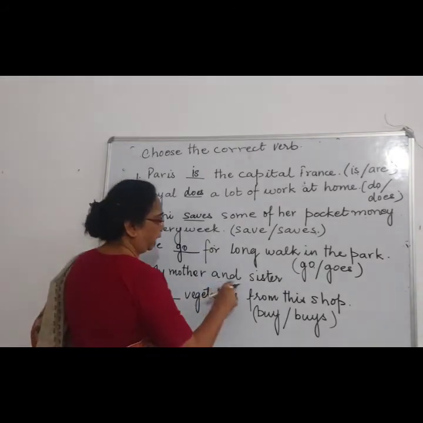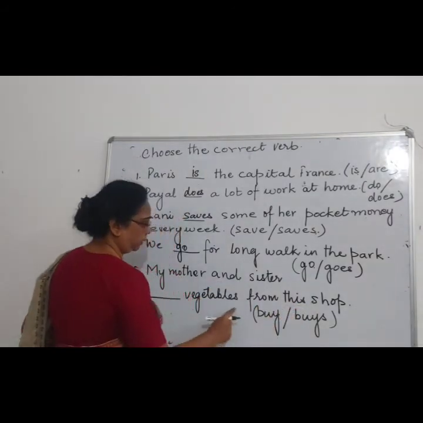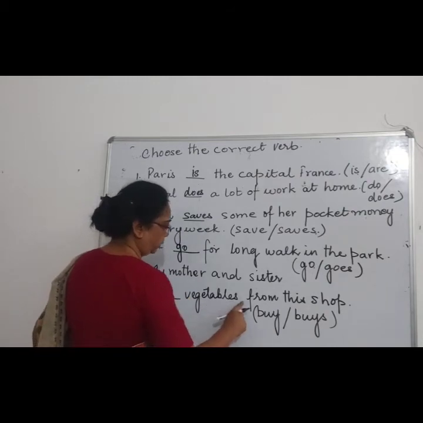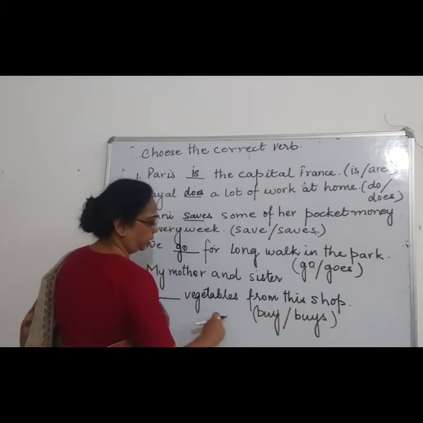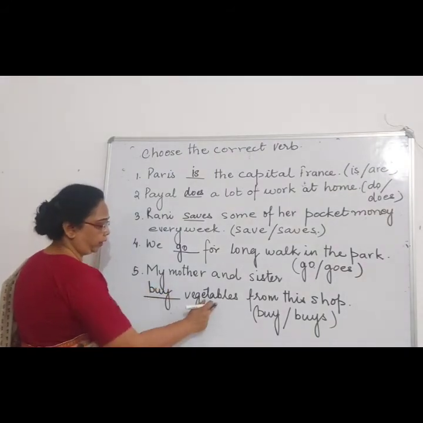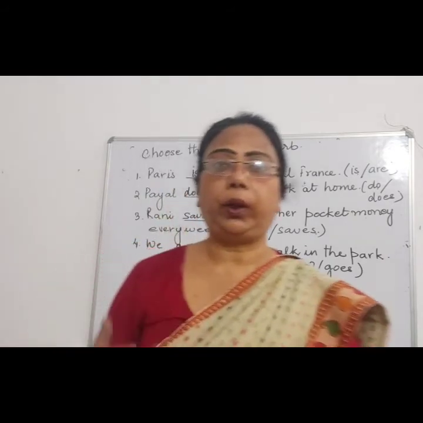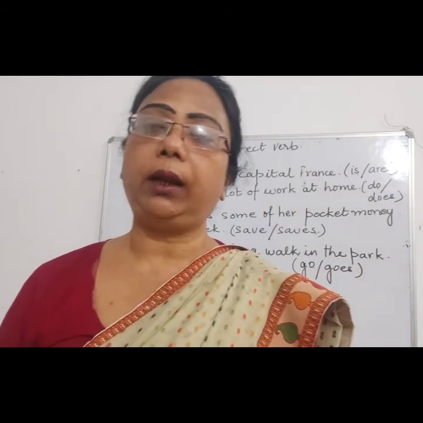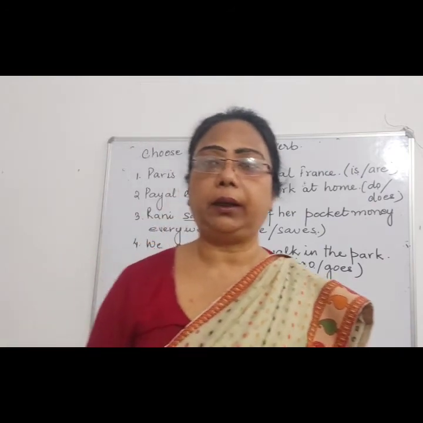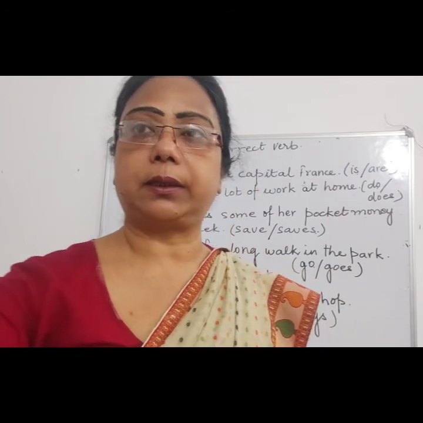My mother and sister buy vegetables from this shop, right? So in this way we are going to follow the rule and complete the correct simple present tense.